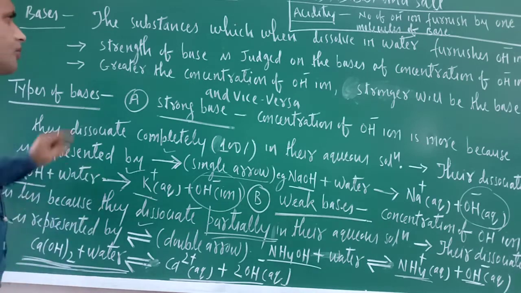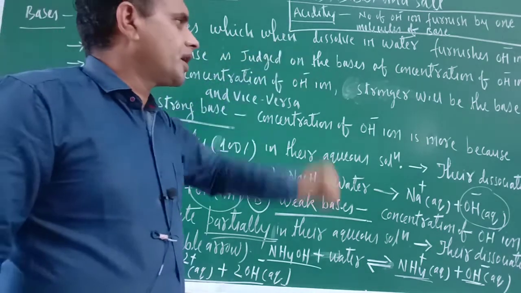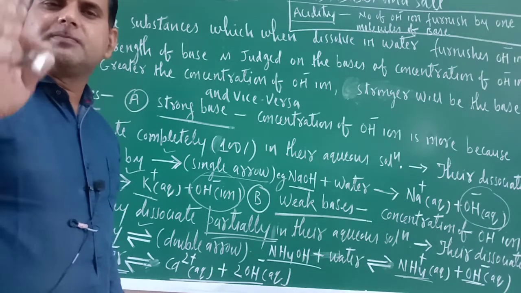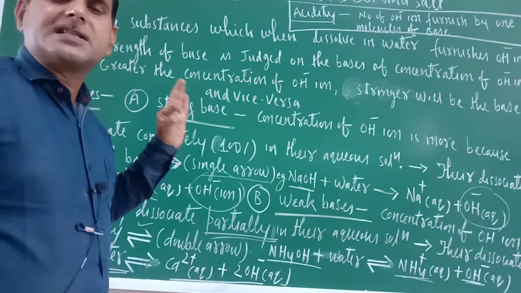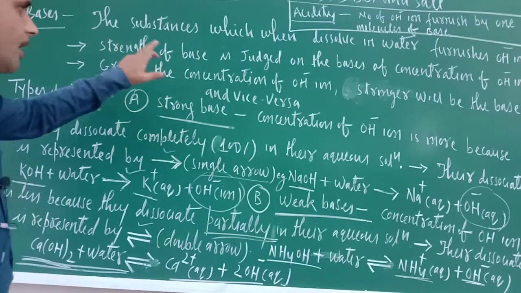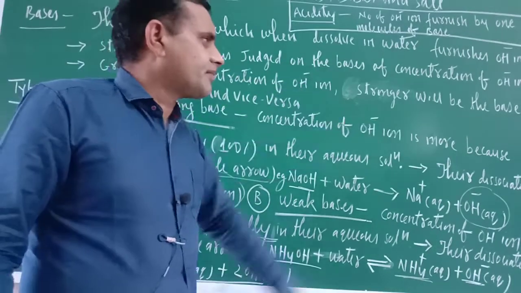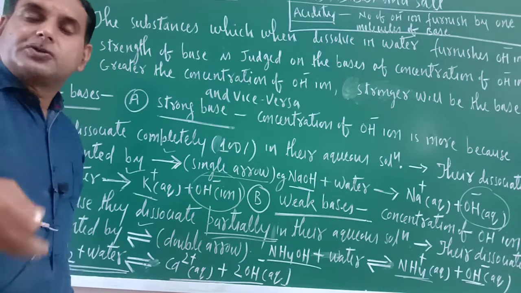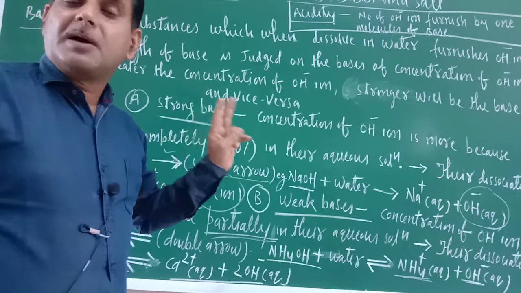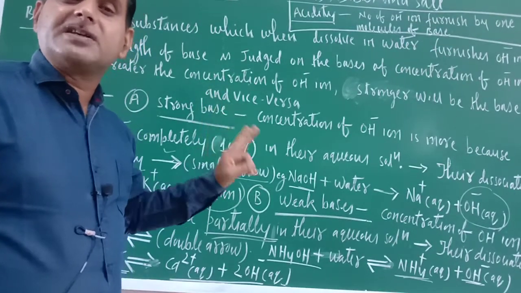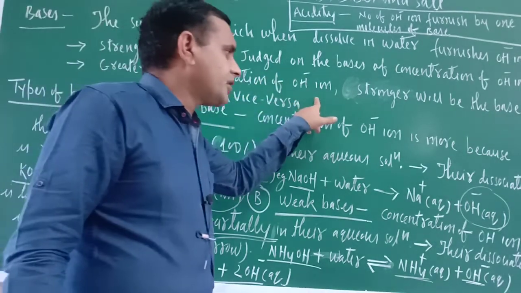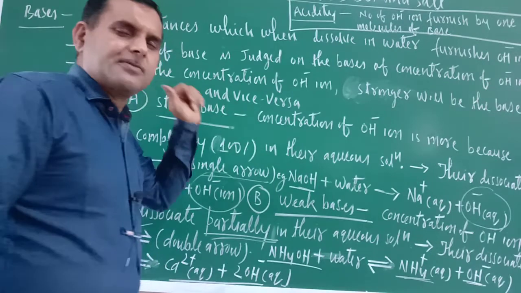Okay. So already you know the substances which, when dissolved in water, furnish OH negative ion are called bases. So what are the bases? Bases are those substances which furnish OH negative ion in their aqueous solution. The strength of a base is judged on the basis of the concentration of OH negative ion. So just to see, the strength of an acid is judged on the basis of H positive ion concentration, but the strength of bases is judged on the basis of OH negative ion concentration.